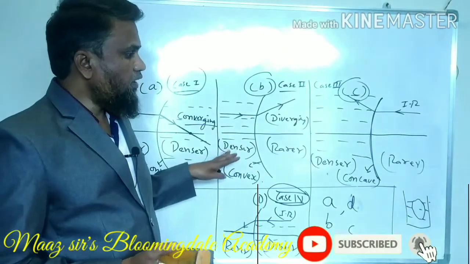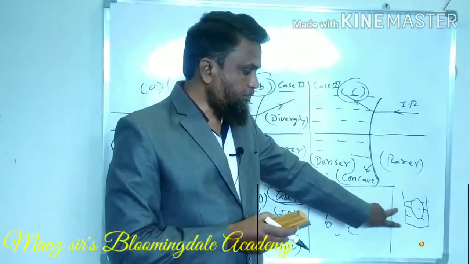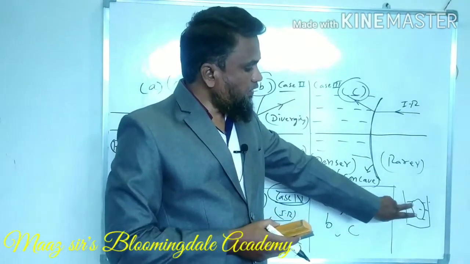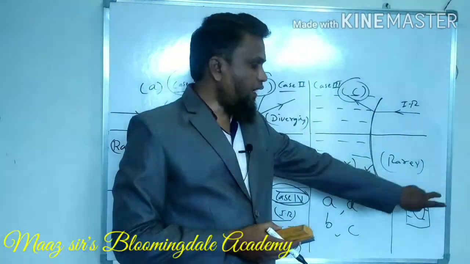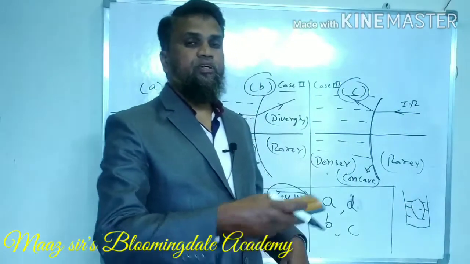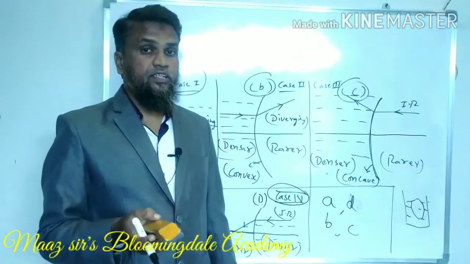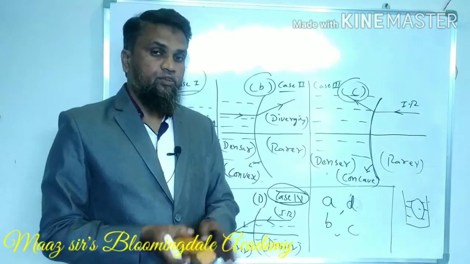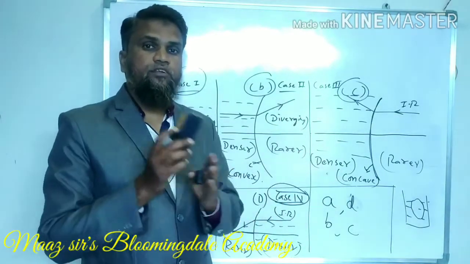Because when the light ray passes from here, this medium is rarer. Again this glass is denser. Again you are having water. Again the light ray touches the lemon. So because of the refraction. So as we discussed yesterday, what is refraction? Bending of light. So why is the light ray bending? Because of the change of speed.